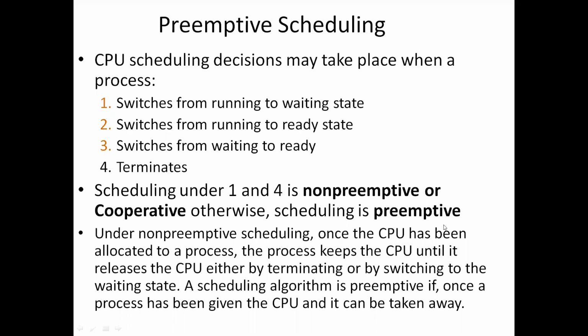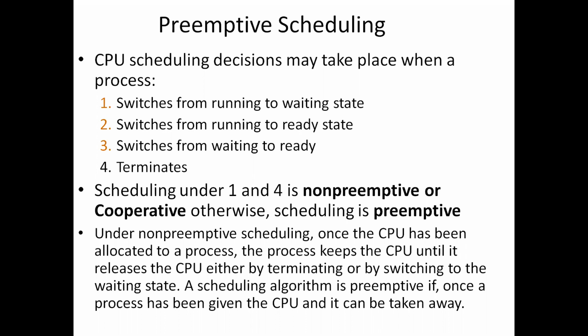Under non-preemptive scheduling, once the CPU has been allocated to the process, the process keeps the CPU until it releases the CPU, either by terminating or by switching to the waiting state. Any one of these two circumstances. This is non-preemptive scheduling.